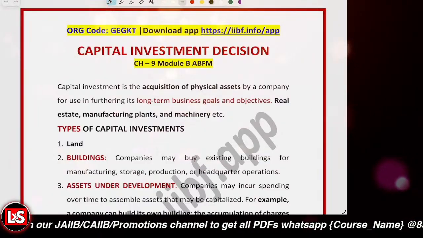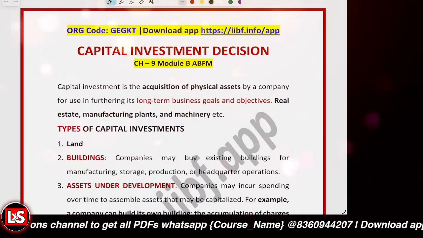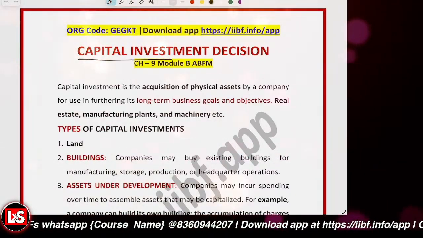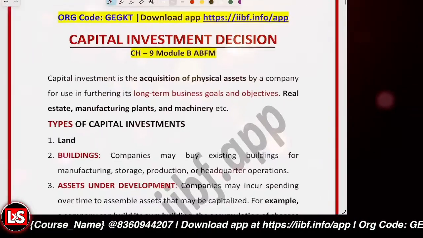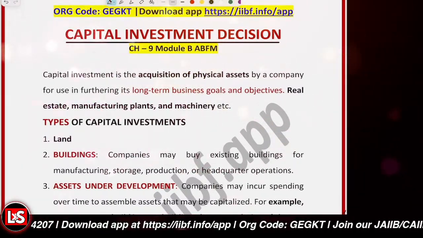Chapter number 8 is all we have covered so far, and now it's chapter number 9. So let's start the chapter. It's about capital investment decisions, chapter number 9 from Module B of the ABFM.